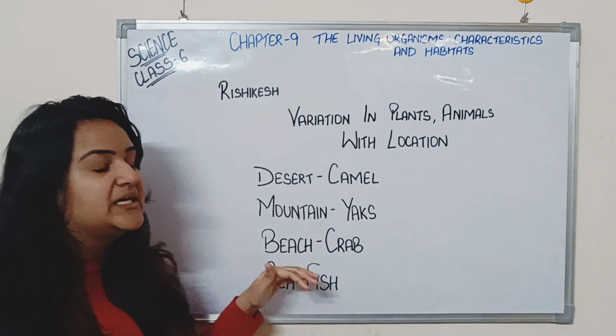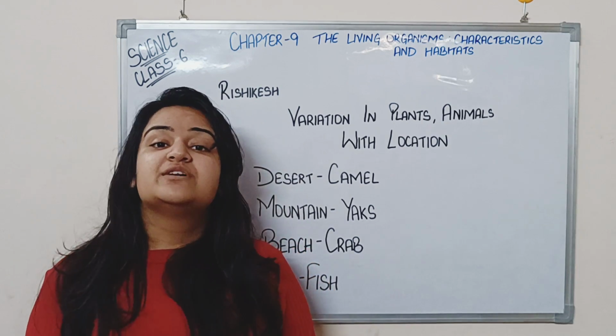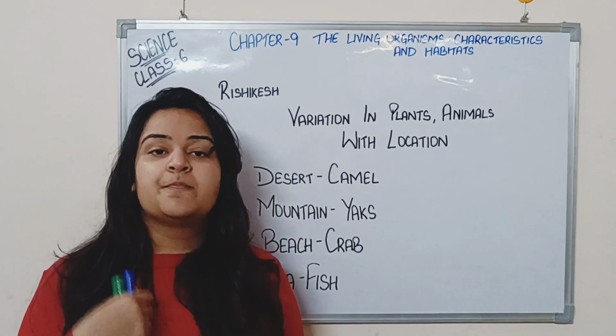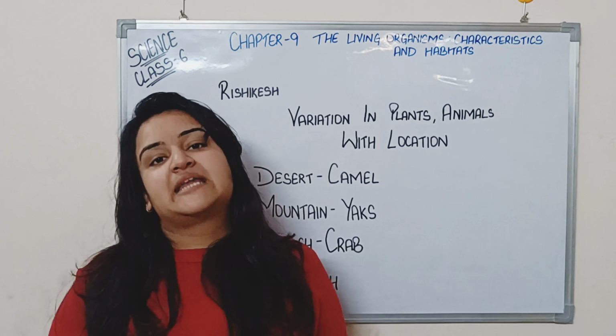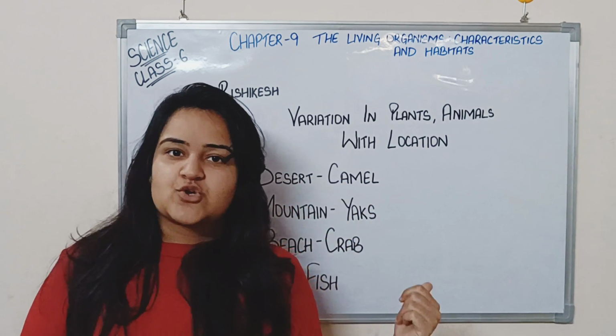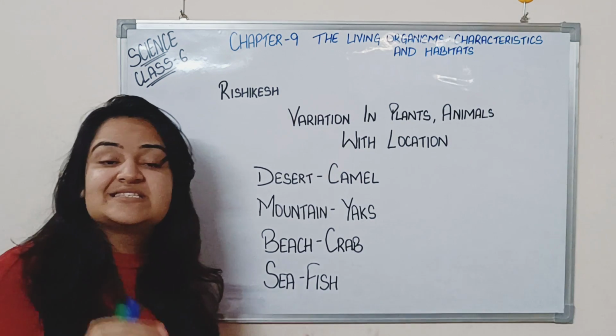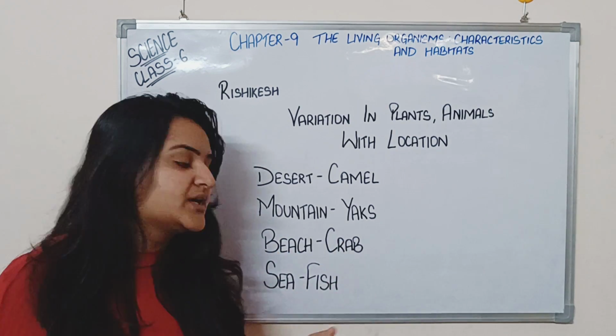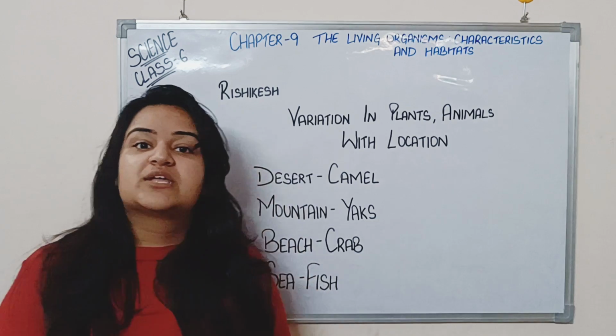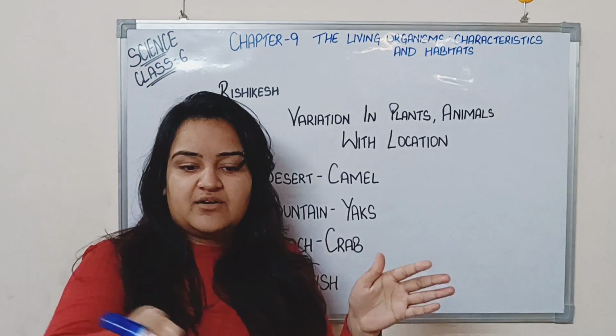Next is the beach. On beaches, we see there are many crabs. But you cannot find crabs in plain areas or in deserts or in mountains, right? Then inside the sea, in water, you see there are fishes. Can you see fishes without water?